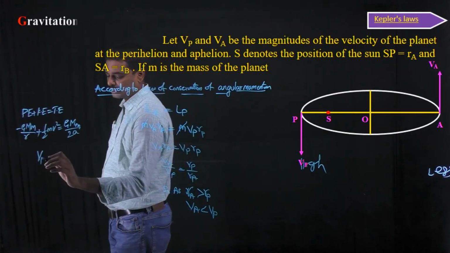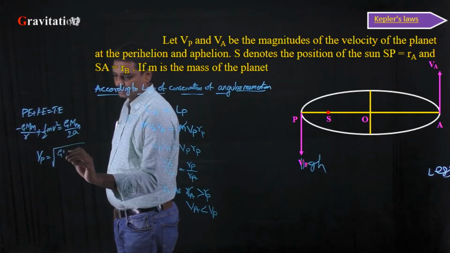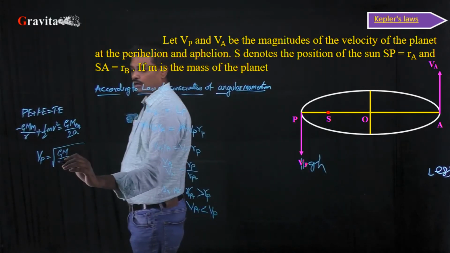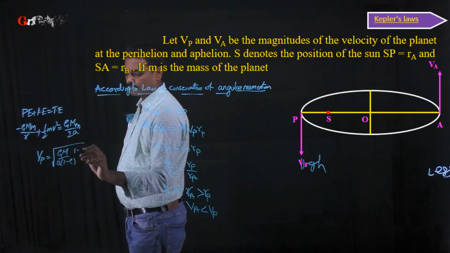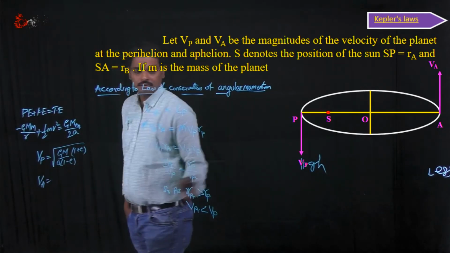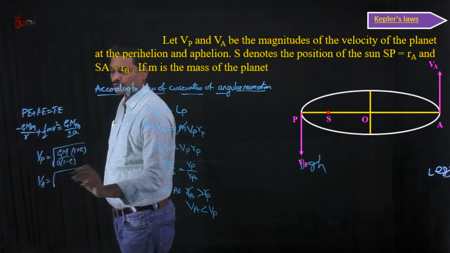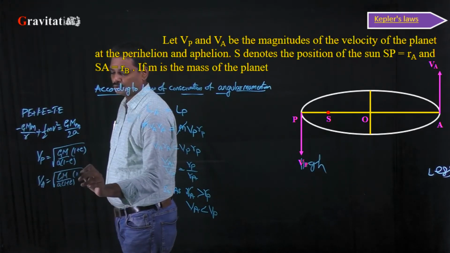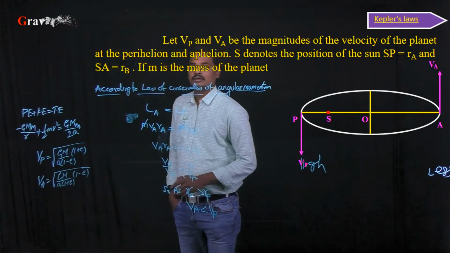The velocity at perihelion, Vp, is equal to root over G capital M by A into (1 plus e) by (1 minus e). Similarly, the velocity at aphelion, which is less, is equal to root over GM by A into (1 minus e) by (1 plus e). In this manner, we can calculate the velocity at perihelion and the velocity at aphelion.